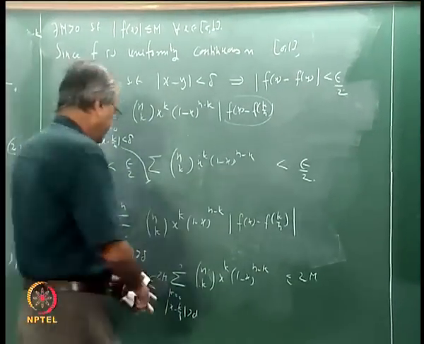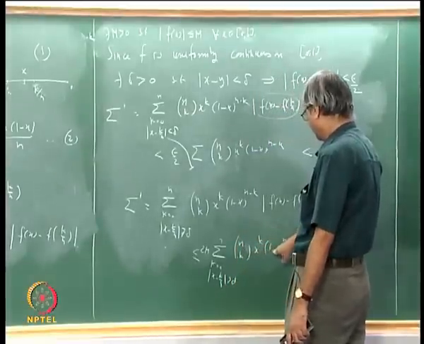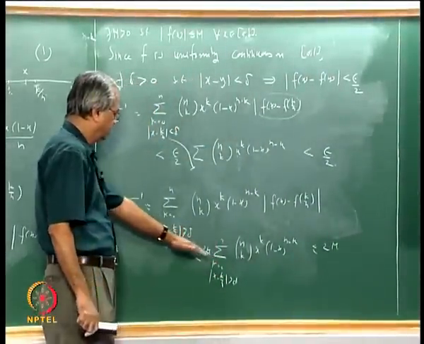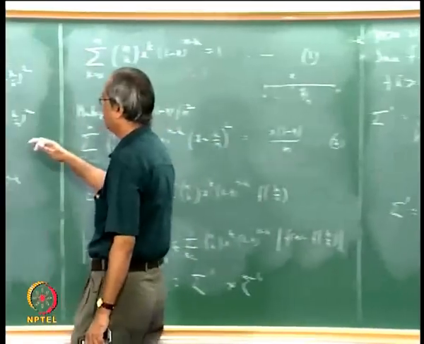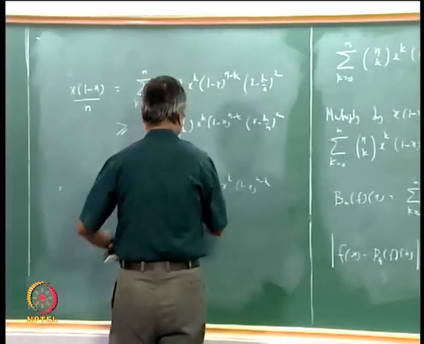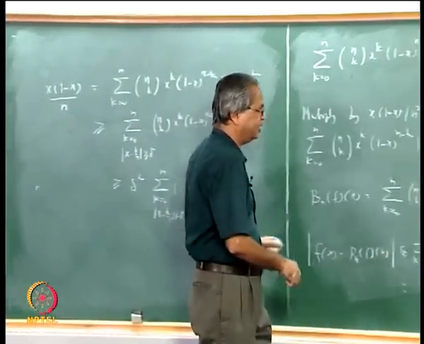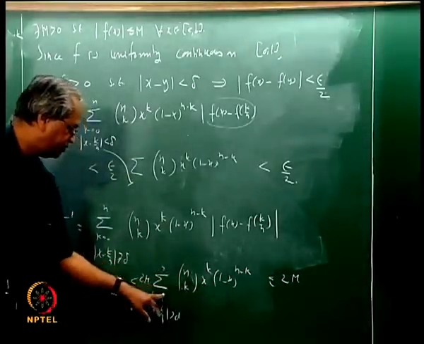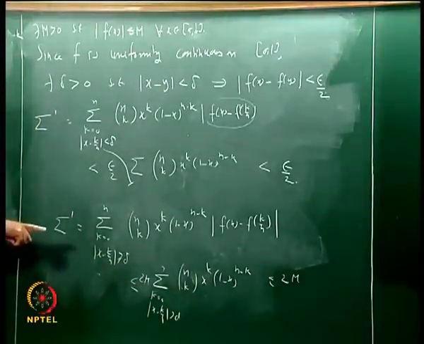Here you have the same nCk x to the power k, 1 minus x to the power n minus k, mod x minus k by n. So what we have got is that this expression is bigger than or equal to delta square into this, and this expression which we have here is the same as the expression that we have there.